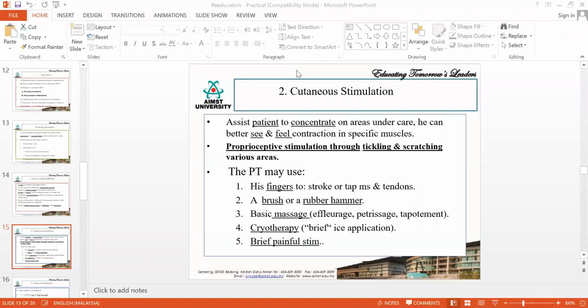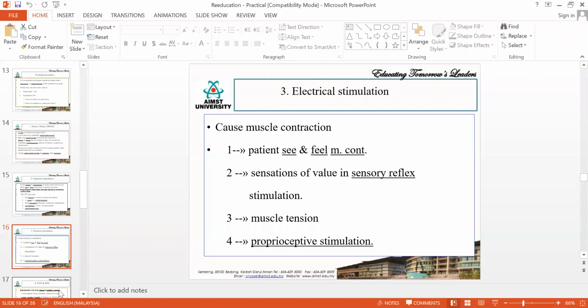You can use that brush, or you can also use the ice cube. Ice cube stroking and brushing are done from distal to proximal for a flaccid case in a very fast manner. For a spastic case, it is done in a very slow manner from proximal to distal. Is that clear?